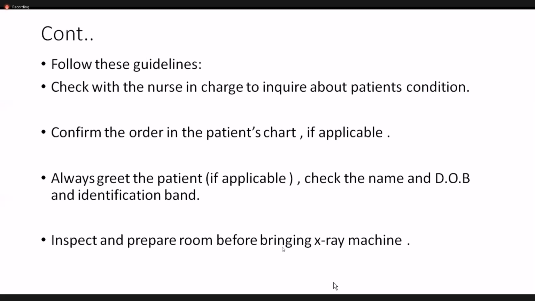The next thing you have to do is inspect and prepare the room before bringing the X-ray machine. This is very important to take into consideration before going for the imaging. For example, sometimes the mobile radiography unit is a bit bulky, so you must make sure that it fits through the door whenever you bring your machine inside. You should make sure that you don't hit any part of the bed. It is your responsibility to figure out the layout of the room and how the patient is situated. You should do this preliminary planning before you bring the machine inside.